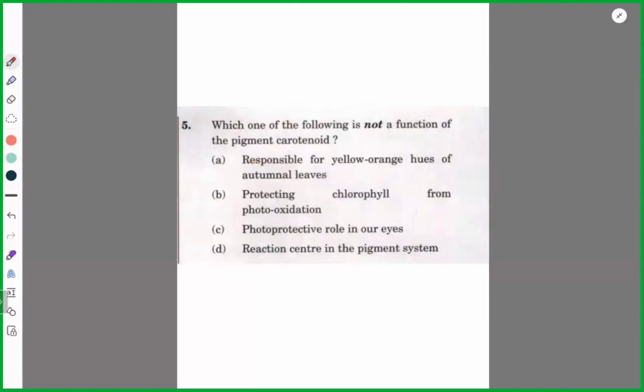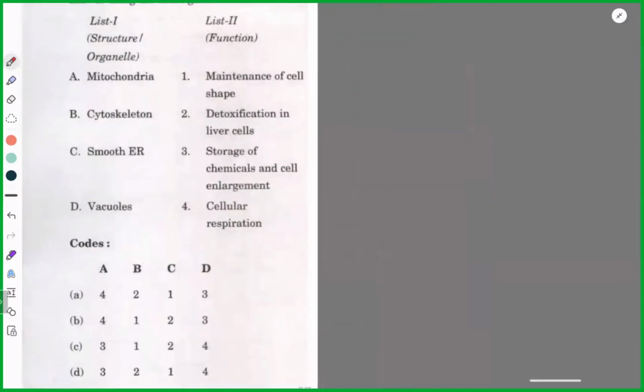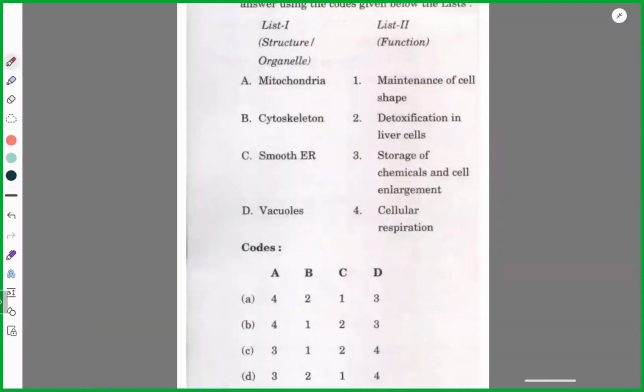Okay, this I will tell you. This is a new question. I want to cover it. First of all, cover this. I'll cover that part.